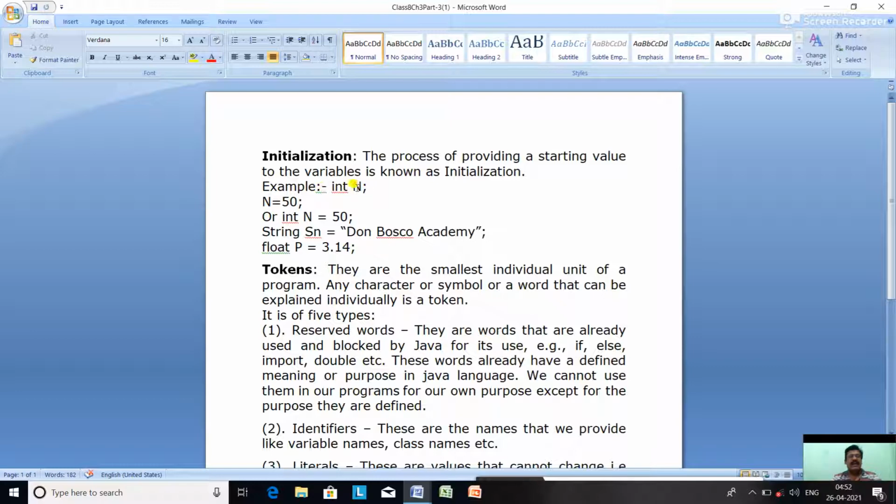So int n is a declaration. A variable n is declared, of what type? Integer type. And the second line, n equal to 50, is the initialization. So both lines we can write in one line: int n equal to 50.